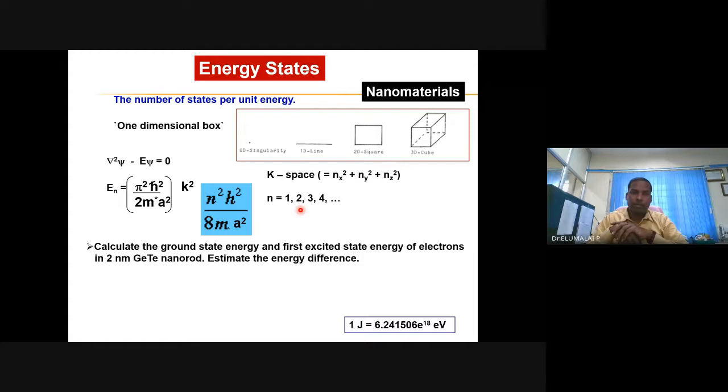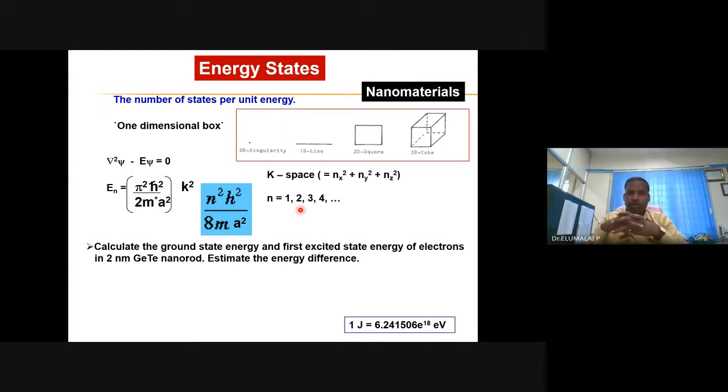You should remember that E equals n square h square divided by 8 m a square. If n equals 1, it will become 1 square. h is Planck's constant, 6.626 into 10 power minus 34 joule second. m is the mass of electron, 9.1 into 10 power minus 31 kilograms. And a is the box size or grain size or particle size, in nanometer, let's say 10 nanometer. So 10 into 10 power minus 9 meter.